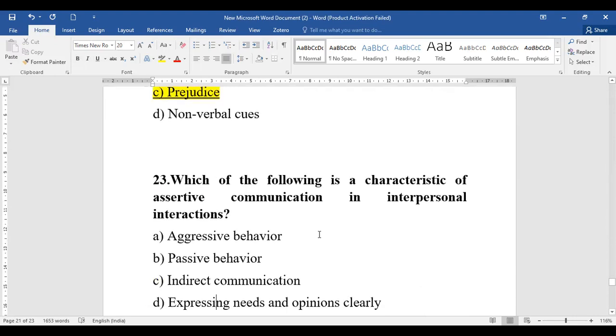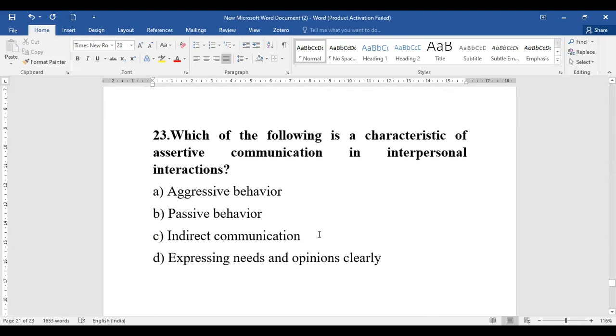Then coming next is 23. Now 23, which of the following is a characteristic of assertive communication in interpersonal interactions? It is talking about assertive communication in interpersonal interactions. Whether it is aggressive behavior, passive behavior, indirect communication, or expressing needs and opinions clearly.